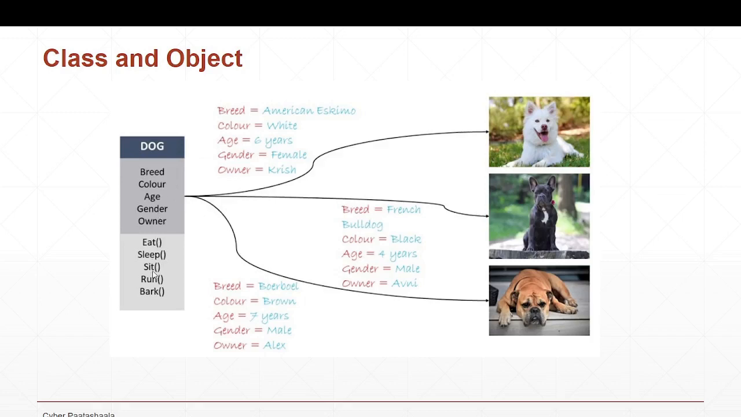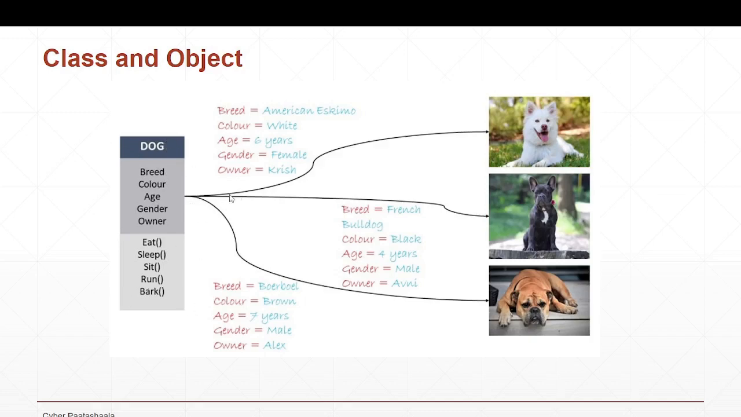And also there are some common behaviors of a dog. Every dog will eat, right? And every dog will sleep, sit, run, and bark. These are some of the behaviors of a dog. So these are the common characteristics and common behaviors of a dog category. Here we call this dog category a class, and it is not referring to any particular dog, because here we didn't specify the color or breed or anything for a particular dog. So this is considered a class.